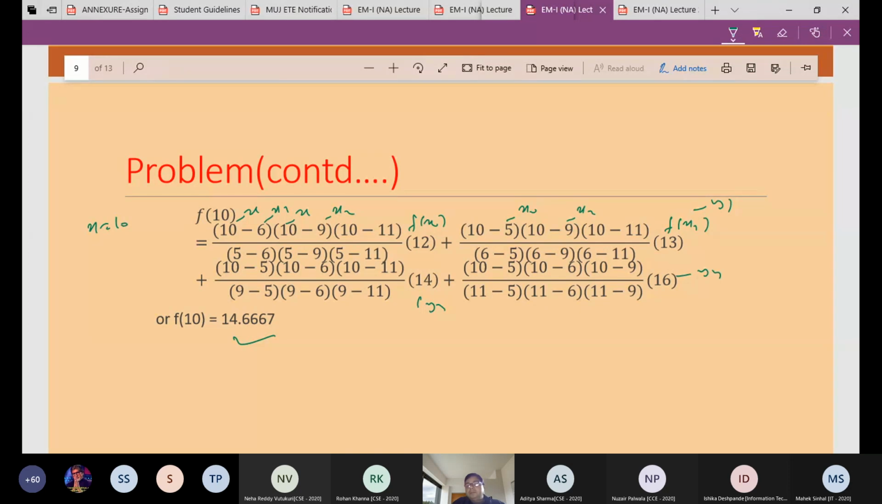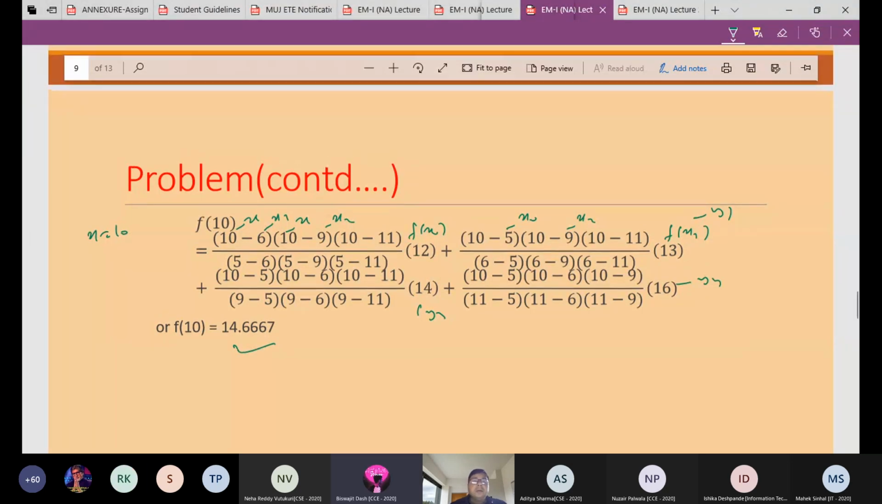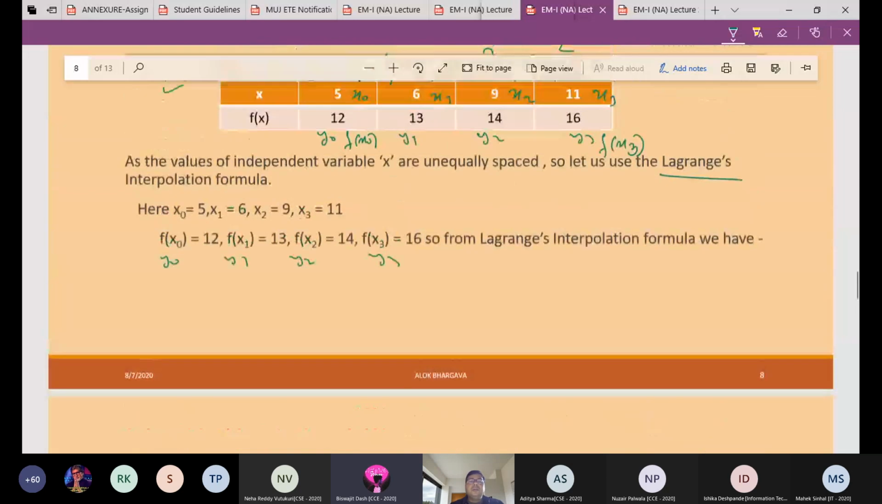Yes, any doubt? Anybody has a doubt here? Raise your hand. No, sir. So it is very simple. Sir, we will do it again tomorrow as well. 100%, no issue.